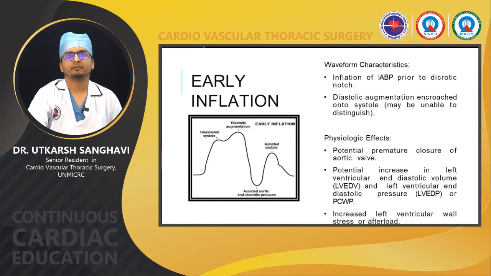So coming to each one, in early inflation, the inflation will be occurring much before the dicrotic notch, as you can see in the figure, and the diastolic augmentation will encroach onto the systole itself. So what will be the physiological effects? It causes potential premature closure of the aortic valve, a potential increase in the left ventricular end-diastolic volume and left ventricular end-diastolic pressure or the pulmonary capillary wedge pressure, and it will also cause increased left ventricular wall stress, or there will be an increase in the afterload, which is bad for the heart.